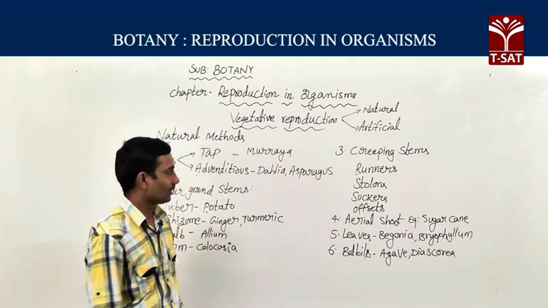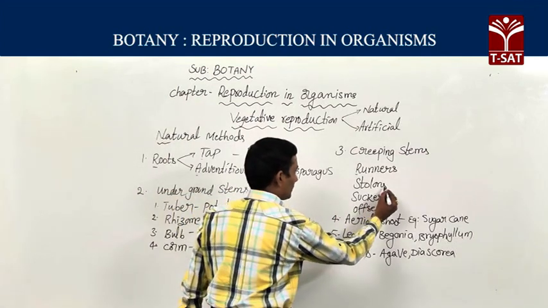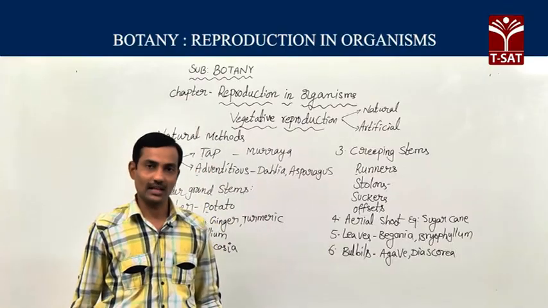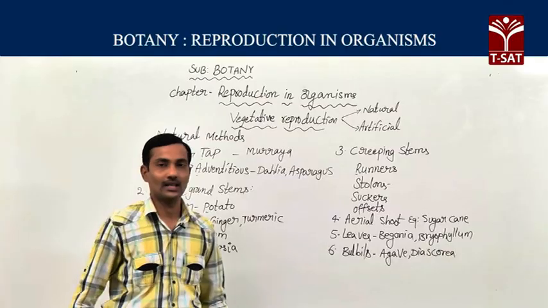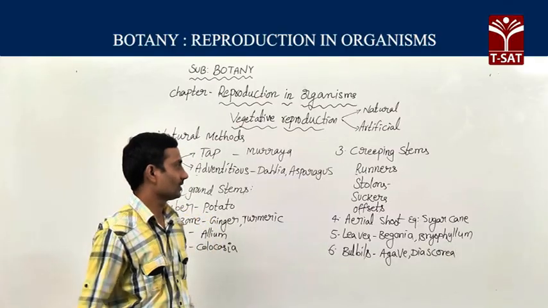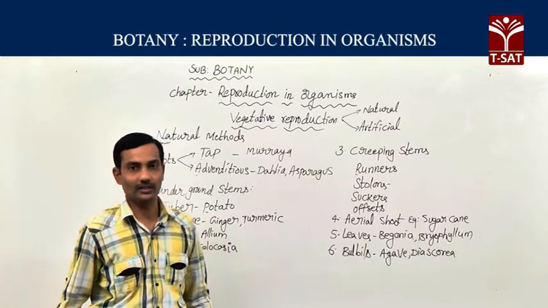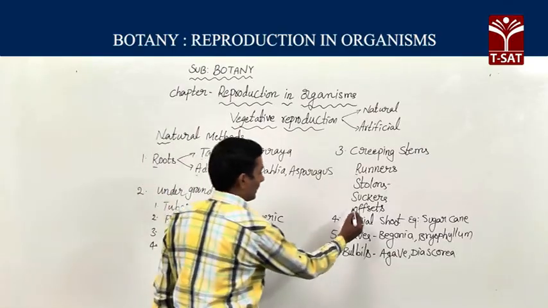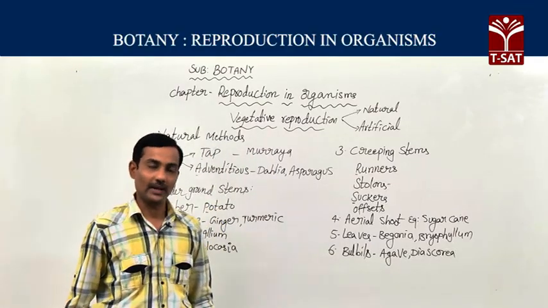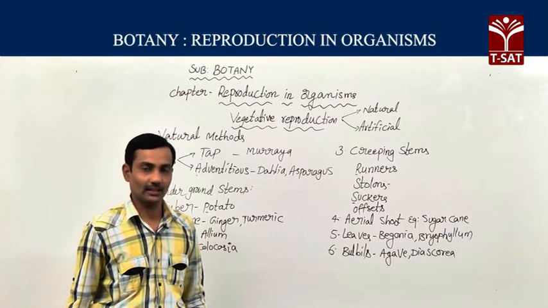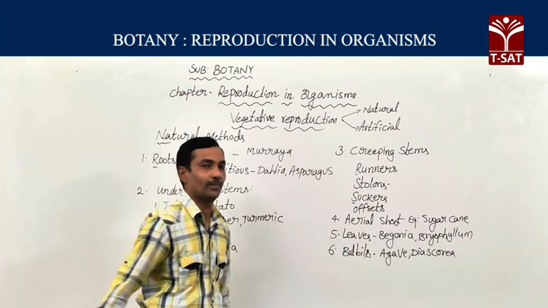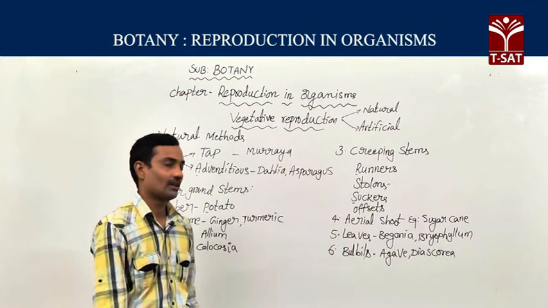Stolons. Here stolons, examples Nerium and jasmine. In these plants, the stolon method helps to develop new plants. Suckers we can find in banana, pineapple, Chrysanthemum indicum, that is chamanthi. So suckers help in the development of new plants.